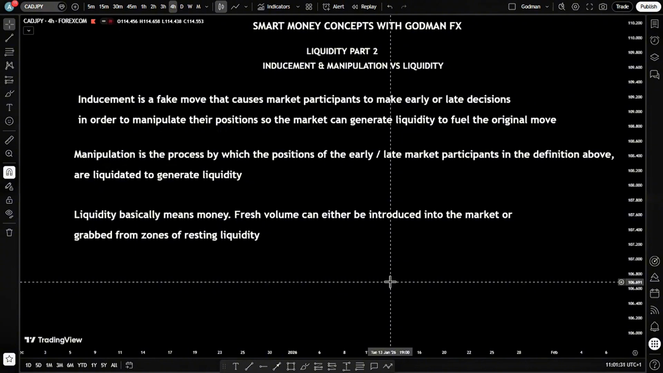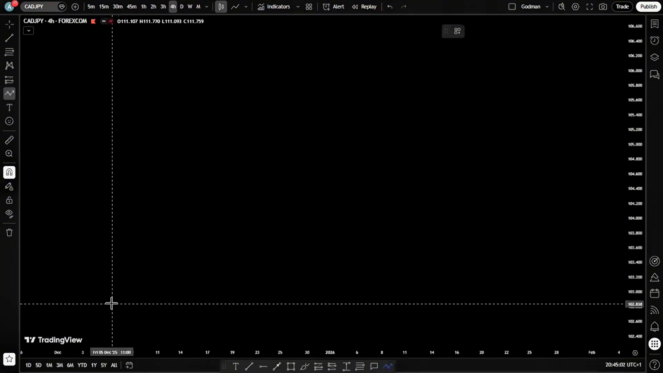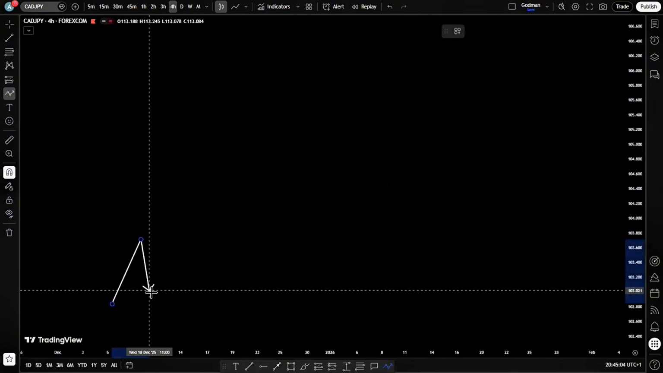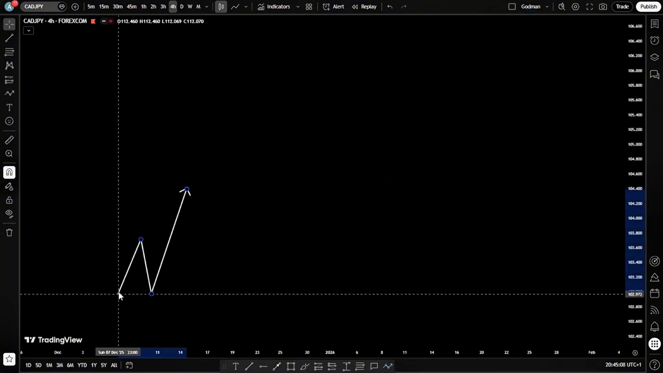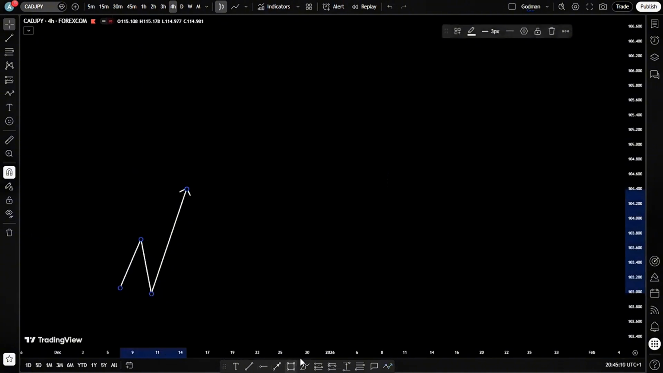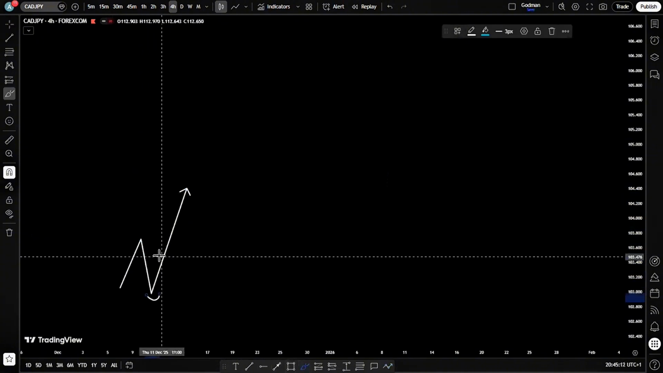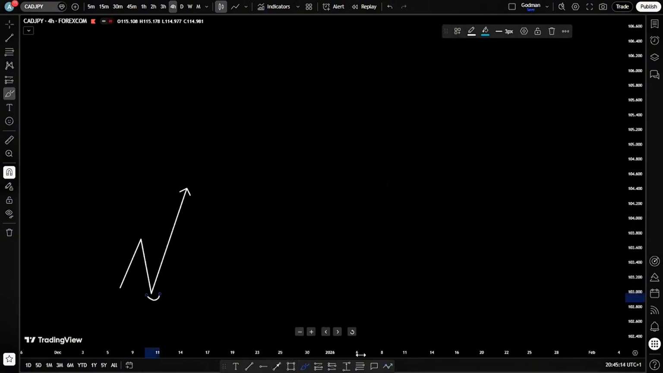All right. Liquidity basically means money. When we talk about liquidity, fresh volumes can either be introduced into the market or it can be grabbed from zones of residing liquidity. On the charts, you can see that price has been in an uptrend. So this is the origin of the uptrend, this low. All right. And price has been breaking multiple structures to the upside.